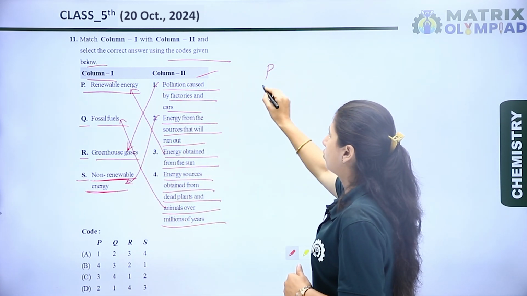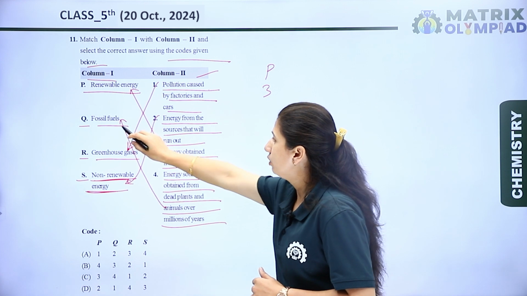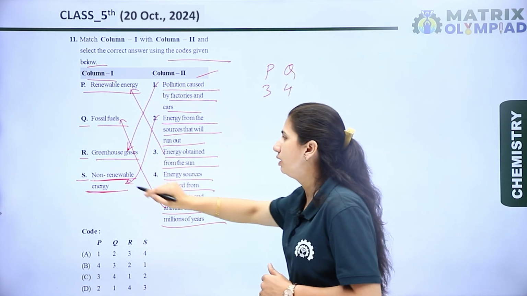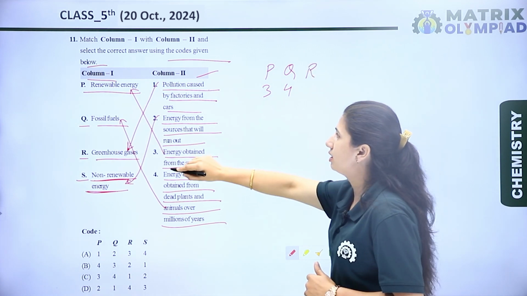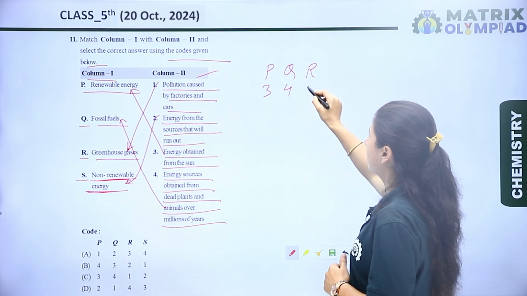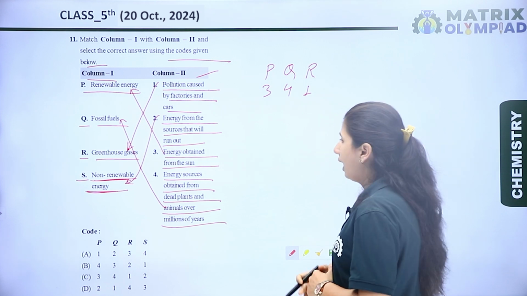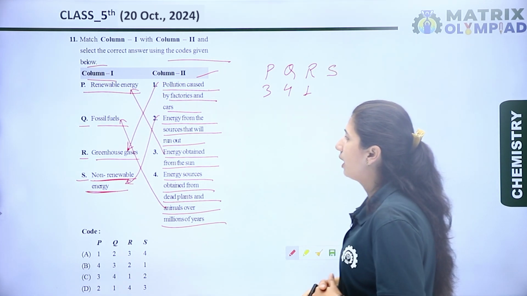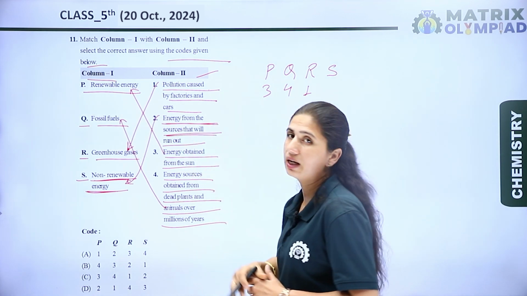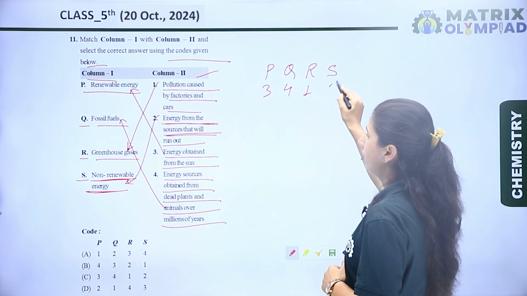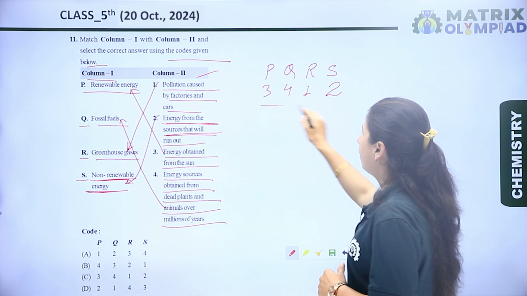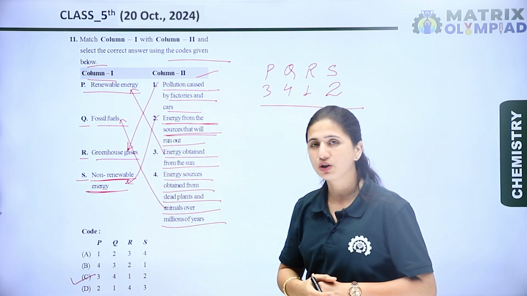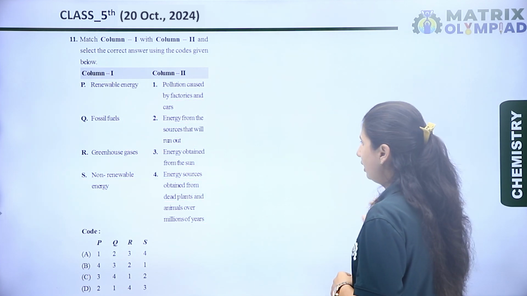P matches with third, then Q, fossil fuels, matches with the fourth option. Now the next, R, greenhouse gases, are the pollution caused by the factories and cars. So it means it matches with the first. And S, non-renewable energy, is energy from the sources that will run out and which is harmful for our environment, which is 2. So 3, 4, 1, 2. It means option C is the right option for this question. Now let's see the next question.